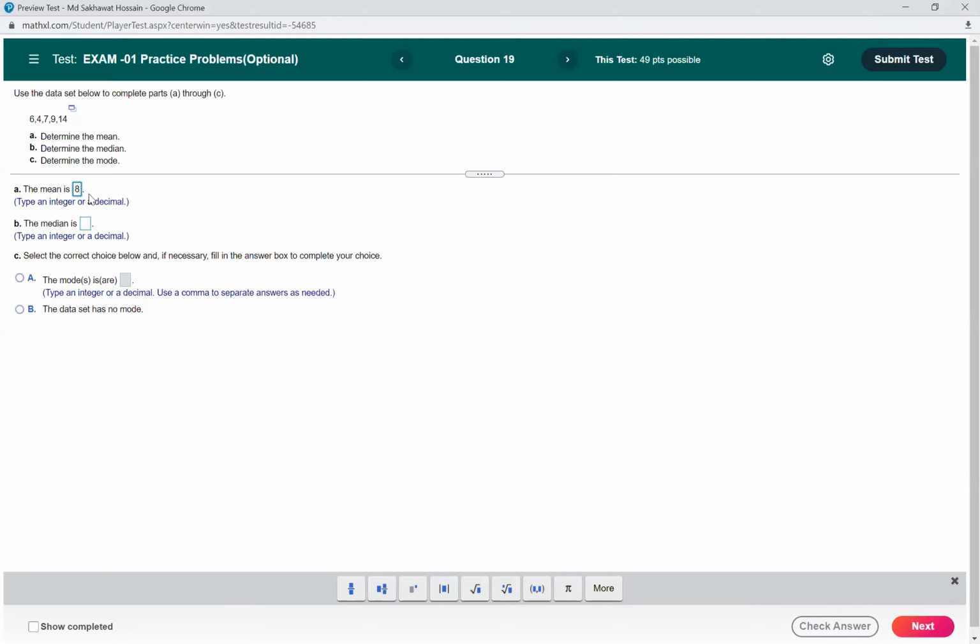The mean is 8. Then you have to rearrange them in increasing order to find the mode. So 4, 6, 7, 9, and 14. In the quiz, I have seen that some of you didn't rearrange the data, you just considered the middle value as the mode. So if you do not rearrange, then the mode will be 7. And luckily, even if you rearrange them, the mode is 7. So even if you make a mistake, you will get the correct answer here.